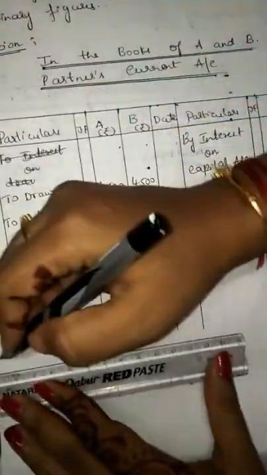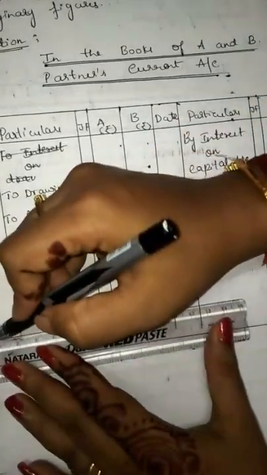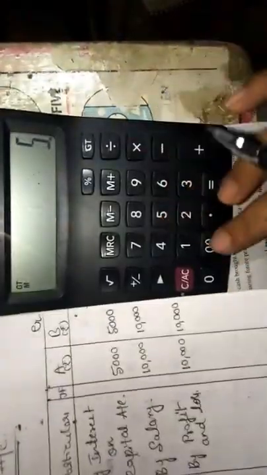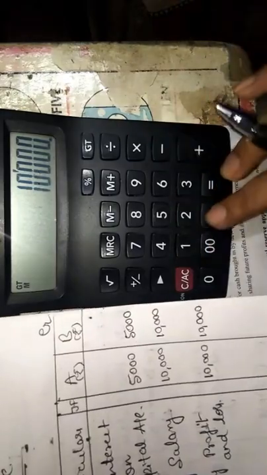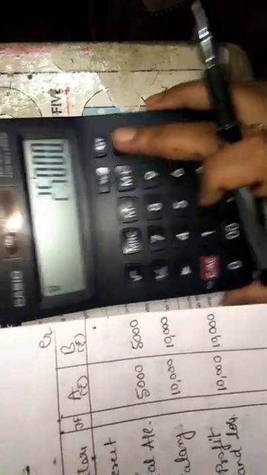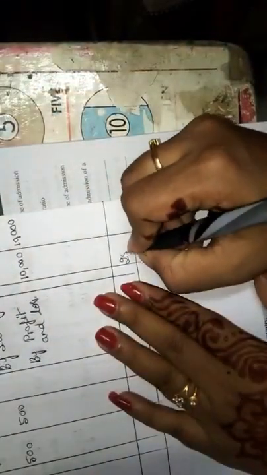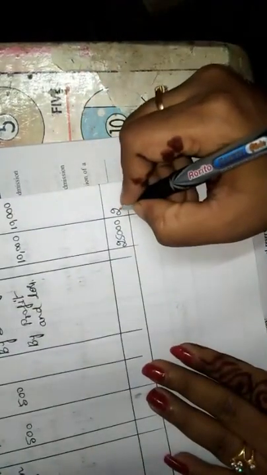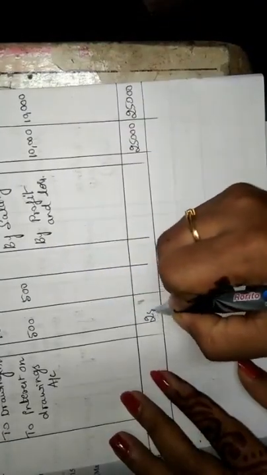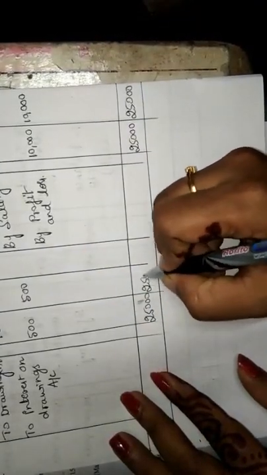Now we have to draw the line and do the total. Here it is 5,000 plus 10,000 plus 10,000, so on the credit side we have got 25,000 on both sides, that is A as well as B. Take down here 25,000, here also 25,000, because we have taken the same values, that's why we have got the same answer.